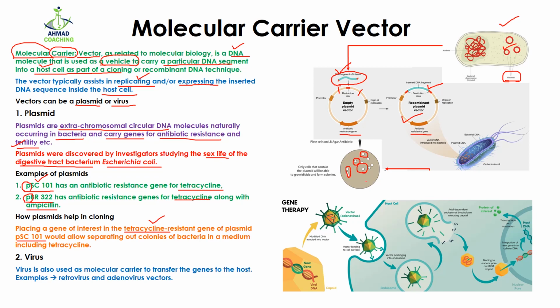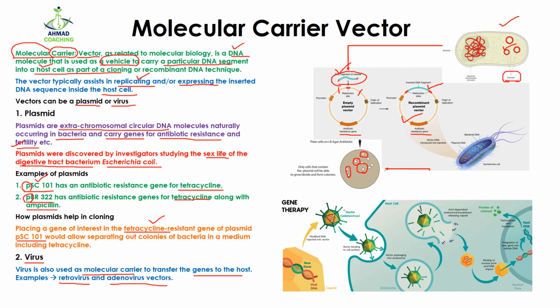The second thing that we can use as a vector is virus. Viruses are also used as a molecular carrier to transfer the gene to the host cell. Examples of viruses which can be used as molecular carriers or vectors are retrovirus or adenovirus.